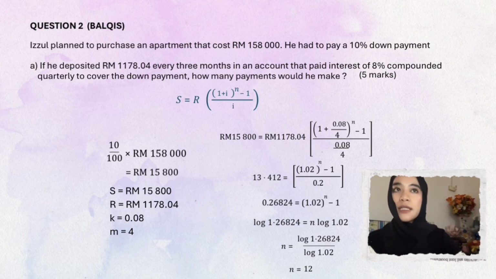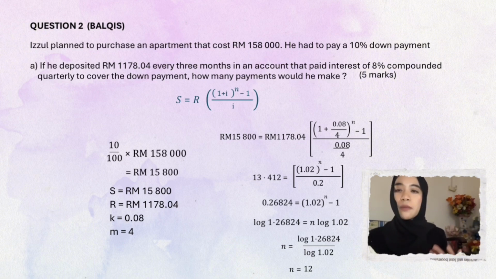First, he is planning to buy an apartment costing 158,000 ringgit. He needs to pay a 10% down payment. So the down payment is 10% times 158,000, which is 15,800 ringgit. He deposits 1,178 ringgit and 4 cents every 3 months into an account that pays 8% interest compounded quarterly.